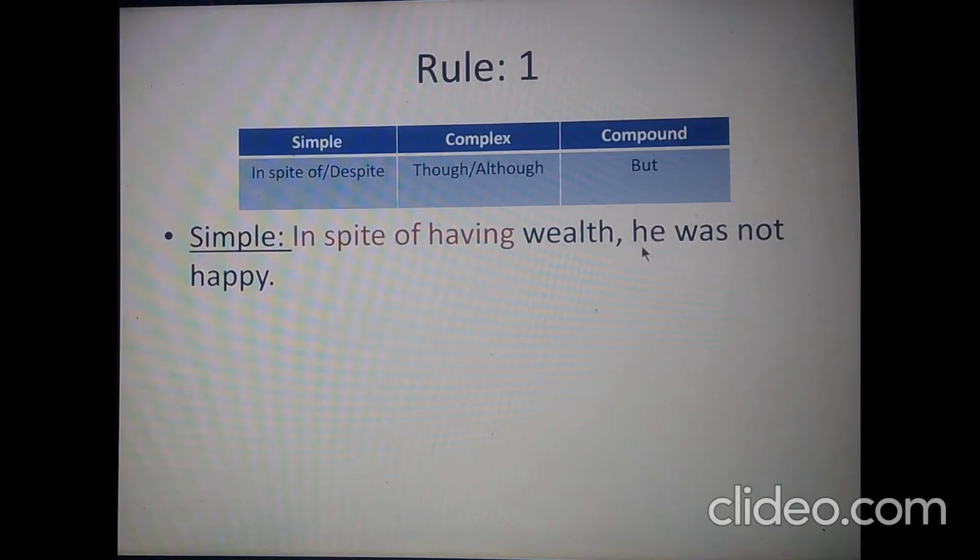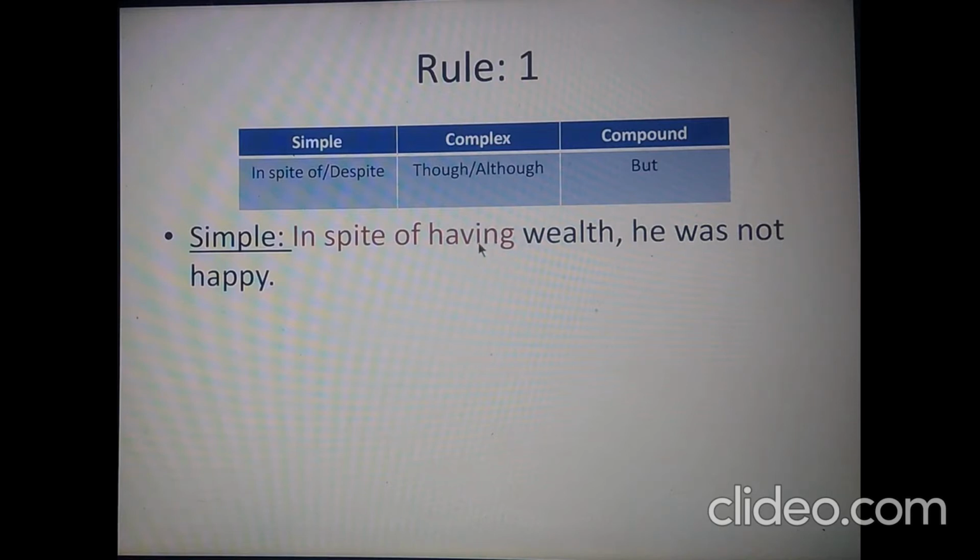In this case, the subject is he. So to make this sentence complex, we'll first take this subject he in the first part, as there is no subject here. So he, then here you can see the verb ing form having.